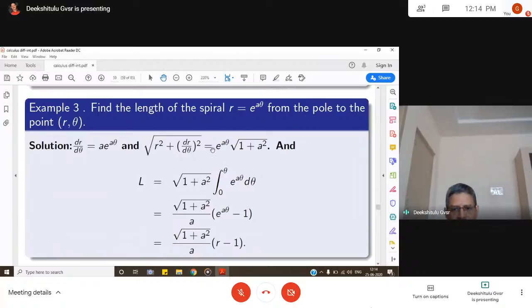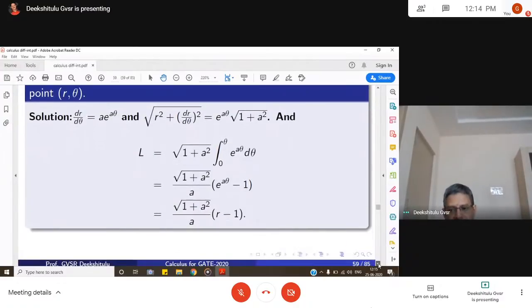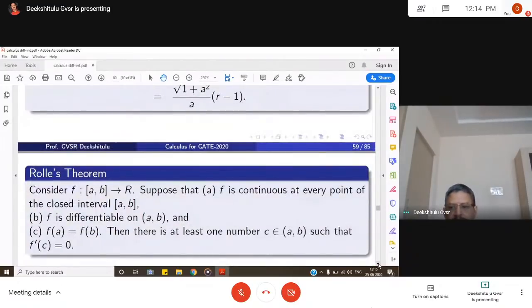L is equal to square root of 1 plus a square, which is a constant, can be taken outside. The limits of integration from the pole: pole means theta is 0 to theta, of this thing, that is e power a theta. So if you simplify this, we get like this. This is how we do the problem to find the arc length of a curve between the given limits.